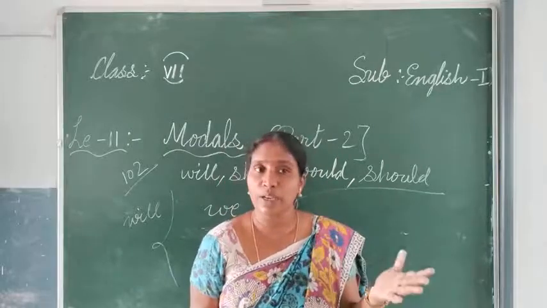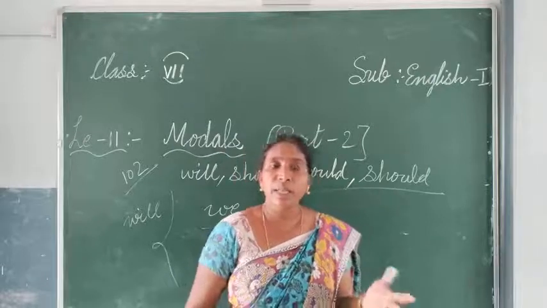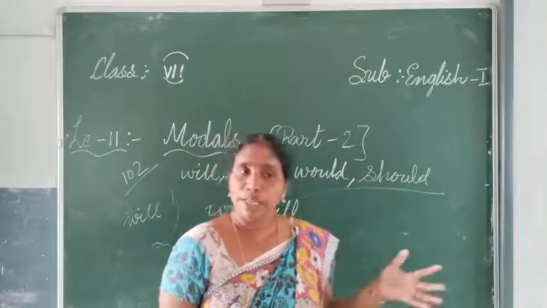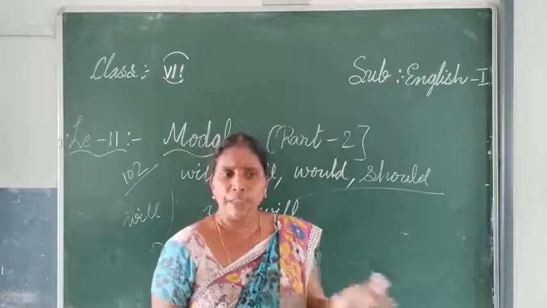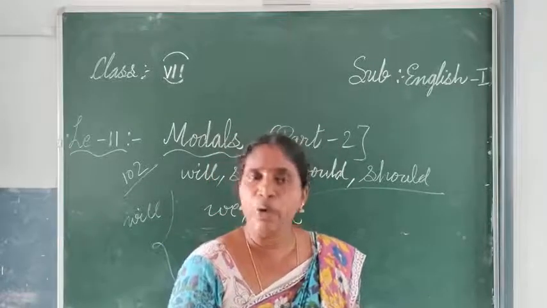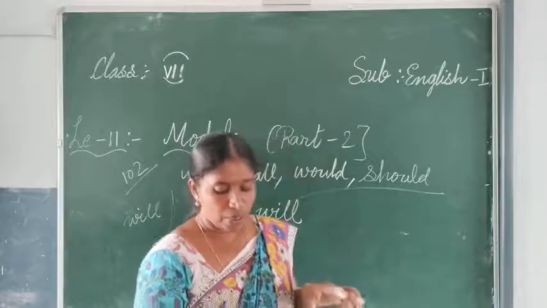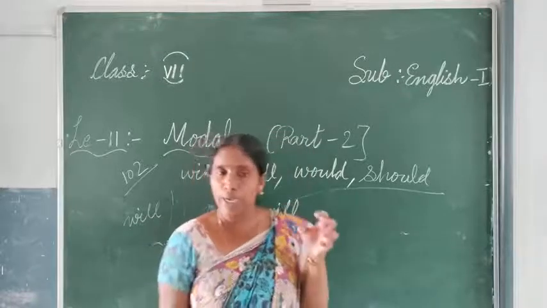Without emphasis means there is not that much clarity. So, they will meet tomorrow. Surely is not there. They will meet tomorrow means they may meet or may not. Without emphasis means not that much clarity.